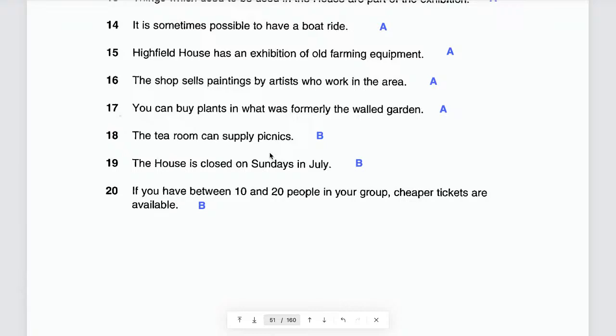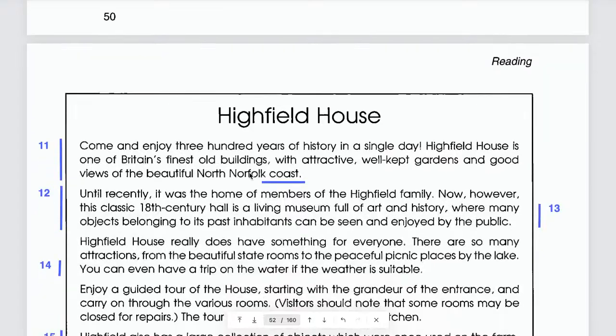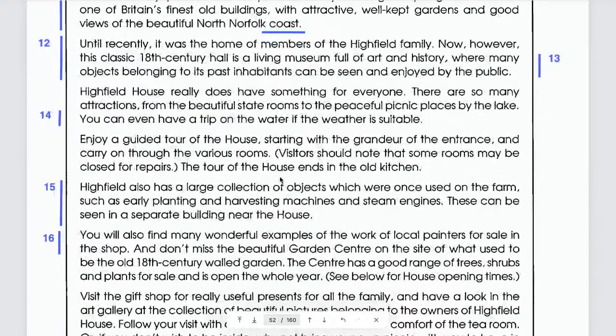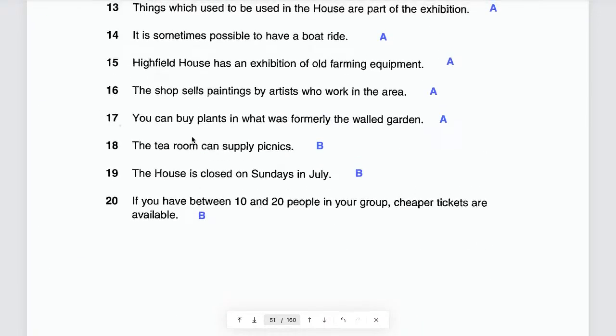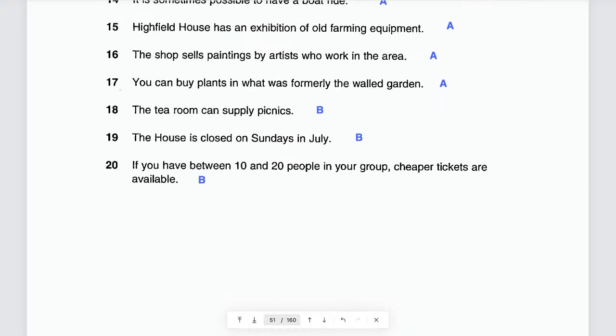Now, you can buy plants. Where? The center has a good range of trees, shrubs, and plants for sale and it's open the whole year. So that's it. And it's open the whole year. So that means that you can buy plants there. Okay?